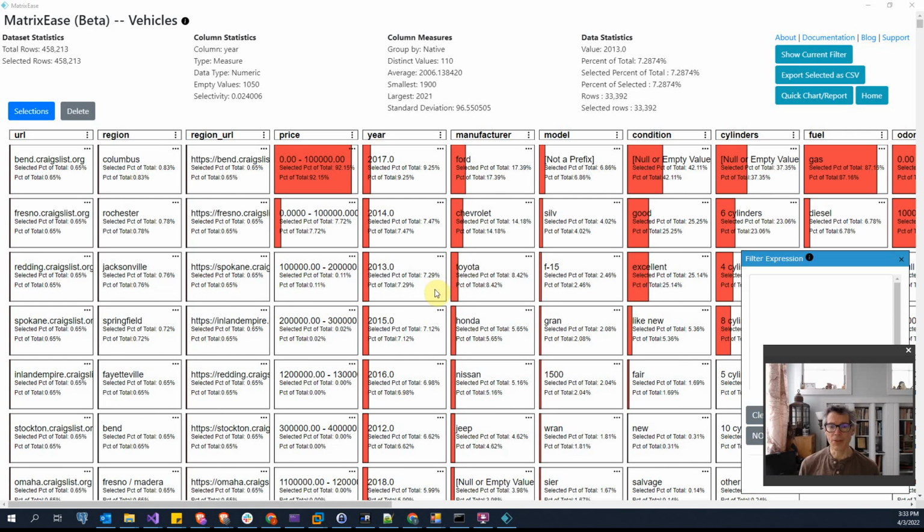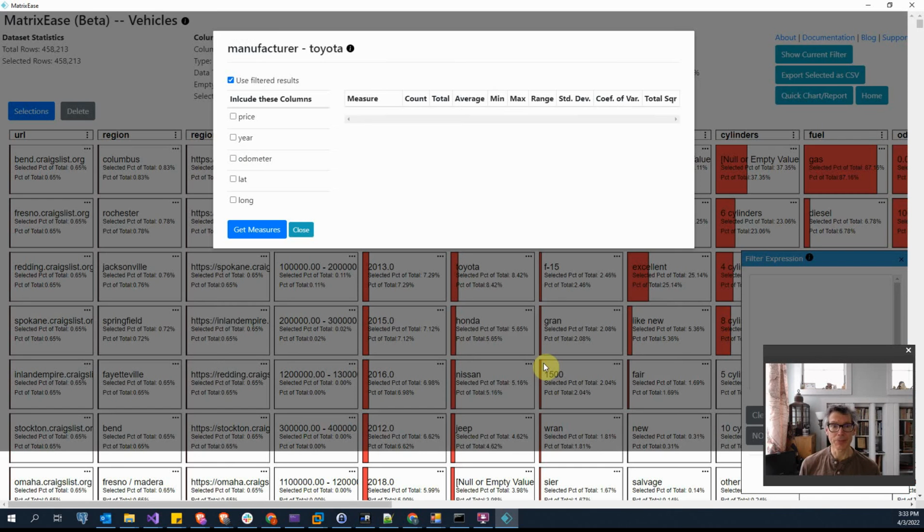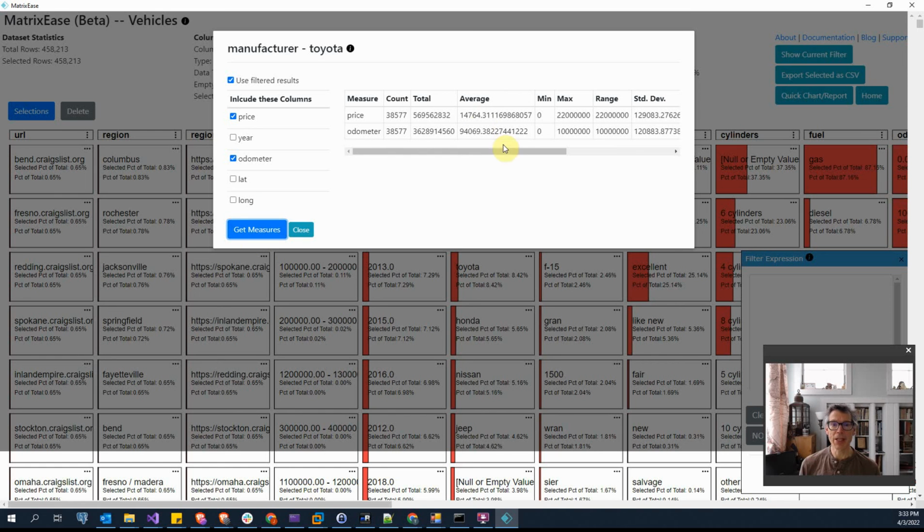etc. In this section, I'll review some of the cell actions you can take. In addition to adding filter criteria, you can also show the measures for this cell, show the rows for this cell as long as it's under 10,000 count, and show a dependency diagram for this cell. So let's show the measures for the Toyota cell. I can show price and odometer, and for this cell I want to get all the measures. So I can see the average price on a Toyota is 14,000, the average odometer is 90,000. I can find the min, max, range, standard deviation, and the rest of the metric values.